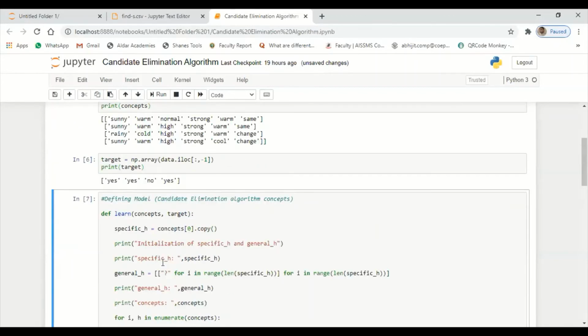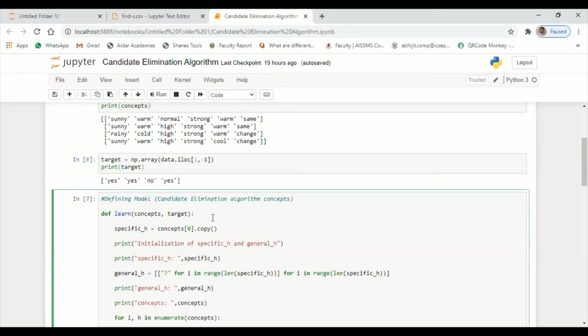Now next, we need to initialize the boundary. To initialize the boundary, I'll use a definition, the definition of the candidate elimination algorithm. The name of the definition is learn. I'm going to pass concept and target as arguments. Sorry, concept is the first argument and target is the second argument here.